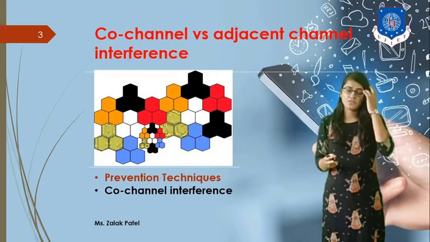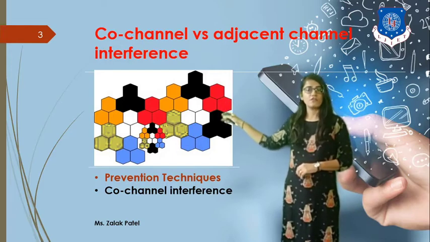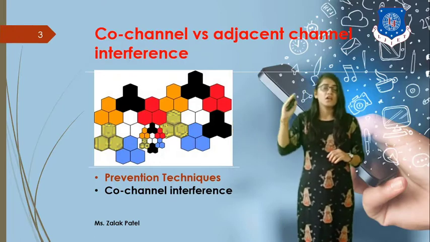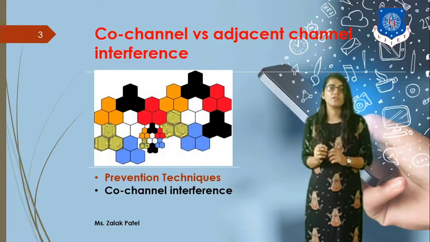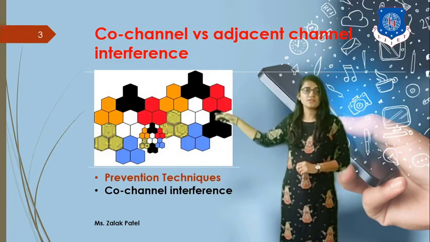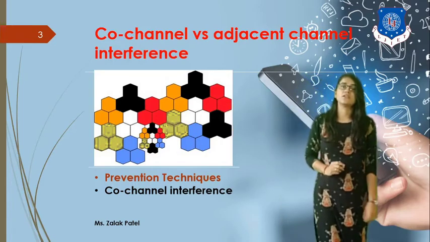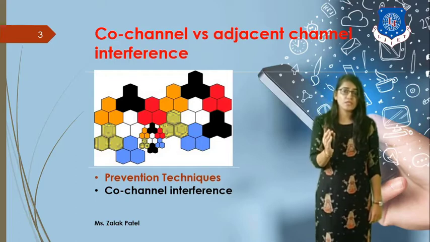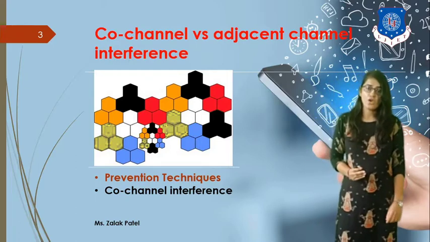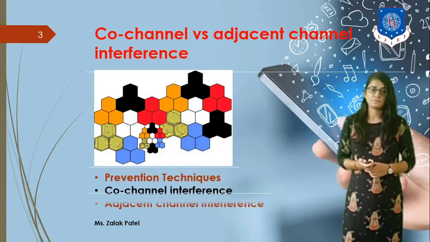For reducing co-channel interference among this red set of cells, you can increase the distance between the co-channel cells. If we put these co-channel cells apart from each other, it reduces the co-channel interference. For reducing adjacent channel interference, you can use filters. This is how you can reduce co-channel as well as adjacent channel interference.